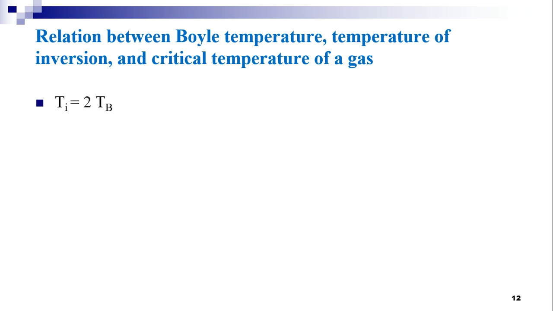From equations 1 and 2, said earlier, by dividing equation 1 by 2, we get the relation between inversion temperature and the Boyle temperature, that is Ti is equal to 2Tb.